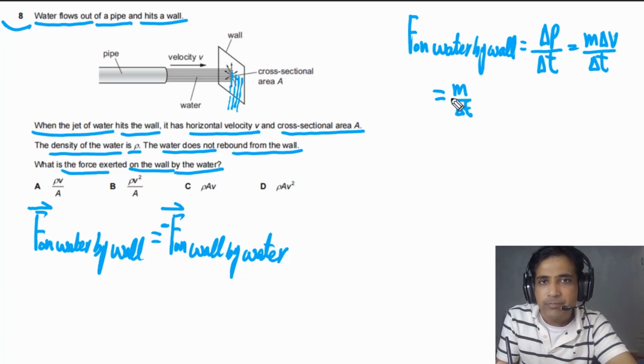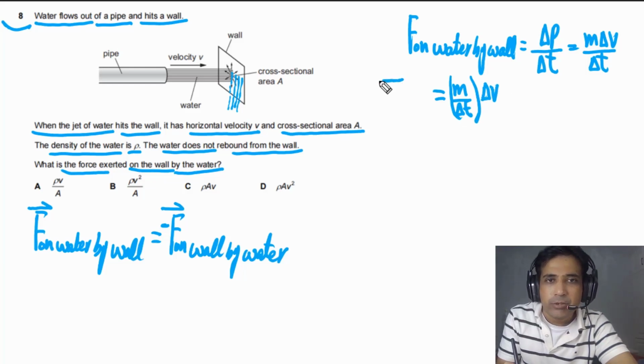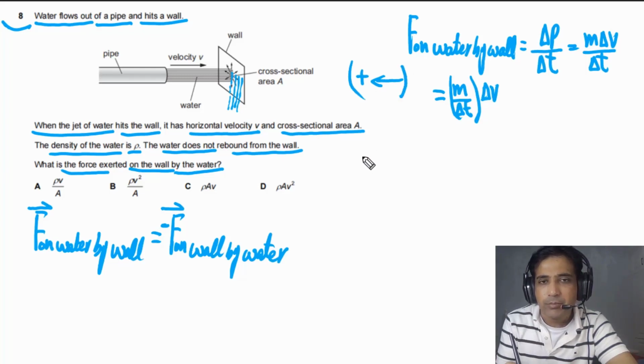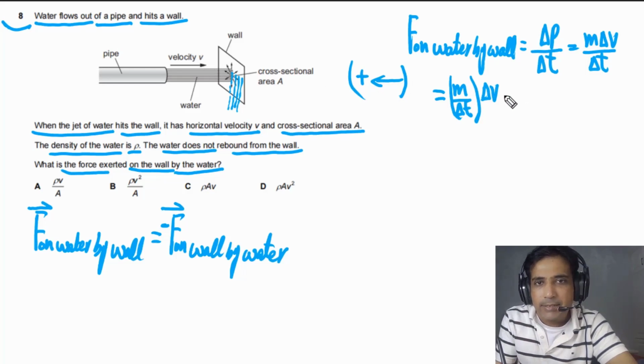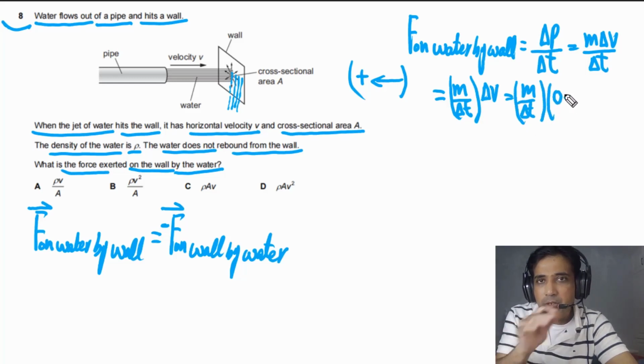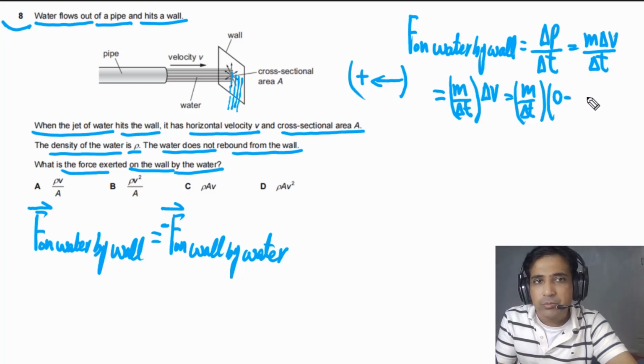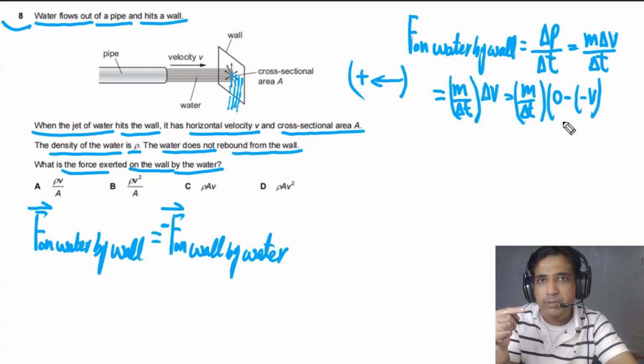In this case, we will take to the left as positive. So v will be negative. So we can write m over delta t, the mass flow rate, and the change in velocity is 0 minus v, since the final velocity along horizontal is 0, and v is negative because v is to the right and we are taking to the left as positive. So now this is equal to m over delta t times v.